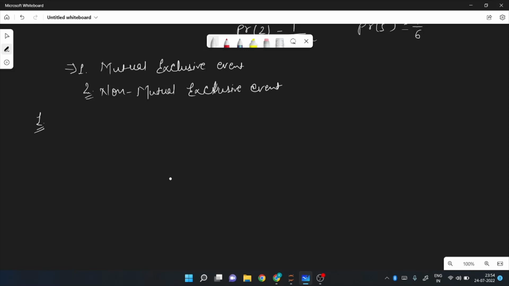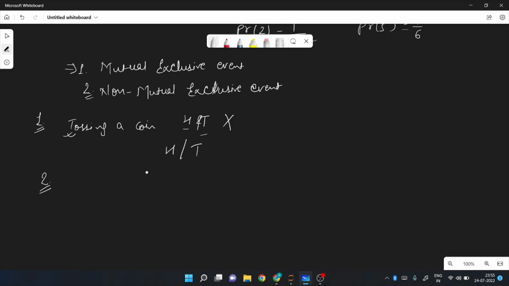If you remember, initially I took an example of tossing a coin. Was there any possibility that if I toss a coin, I can get head and tail at the same point of time? Of course, no. Either I can get head or I can get tail. So tossing a coin can be considered an example of a mutually exclusive event because there is no possibility that head and tail can occur at the same point of time.